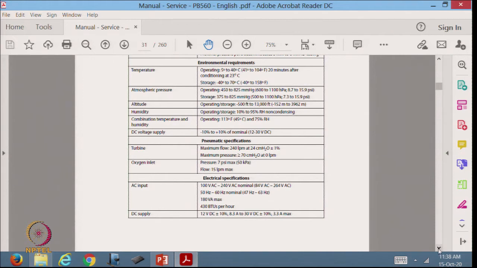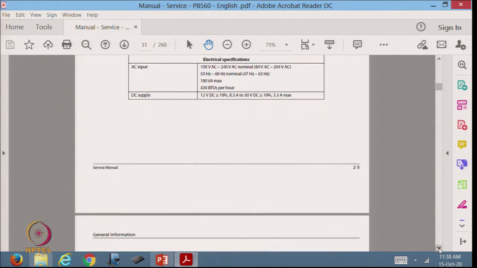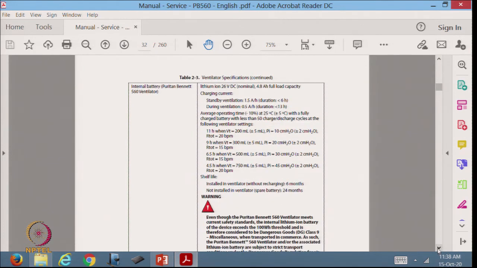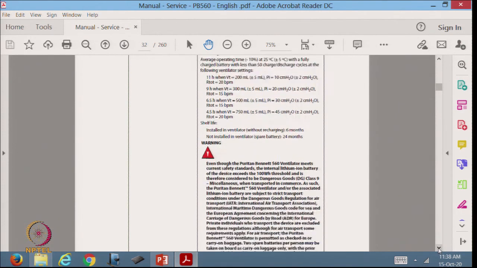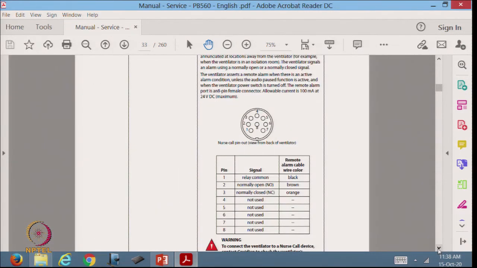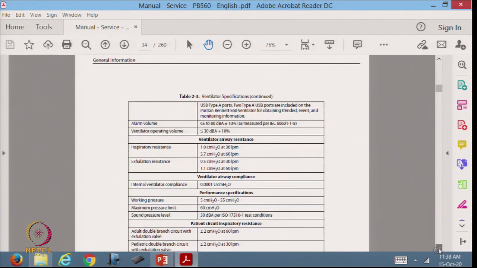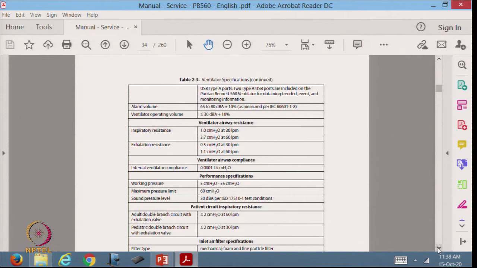So, it is telling us how much power it will consume. Then there are specifications on the internal battery, of how many hours it will work, and then specifications about what it does. It has to supply air or a mixture of air and oxygen, and this is what it says.